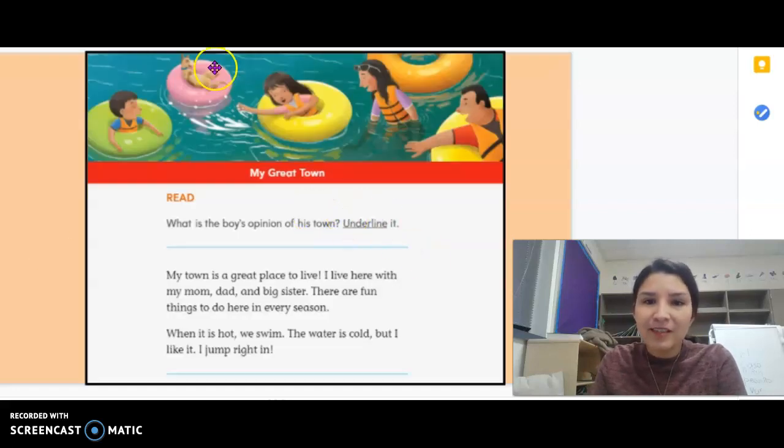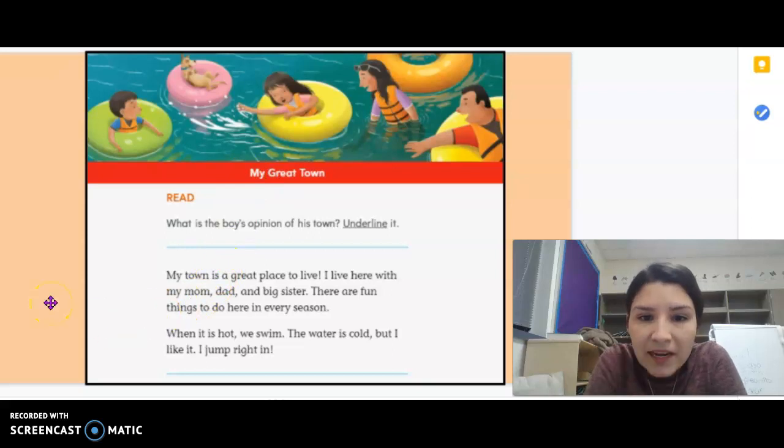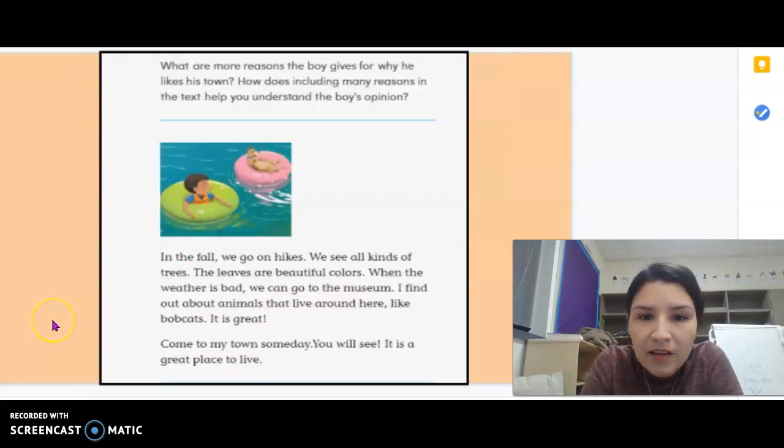Our first passage. My Great Town is the title. My town is a great place to live. I live here with my mom, dad, and big sister. There are fun things to do here in every season. When it is hot, we swim. The water is cold, but I like it. I jump right in. In the fall, we go on hikes. We see all kinds of trees. The leaves are beautiful colors.